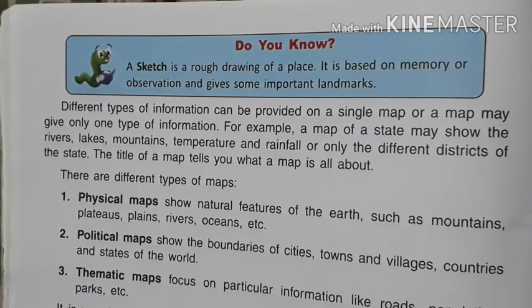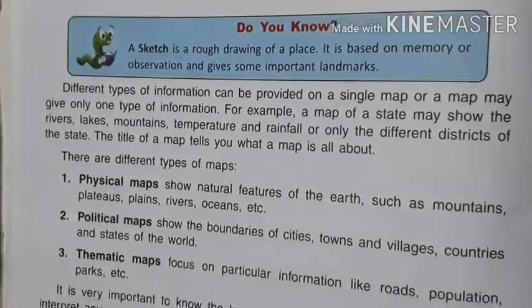But in the previous page we read about a small map and a large map. So large map and small map is a type of map, but the classification of map is physical map, political map and thematic map. Come on to the next.